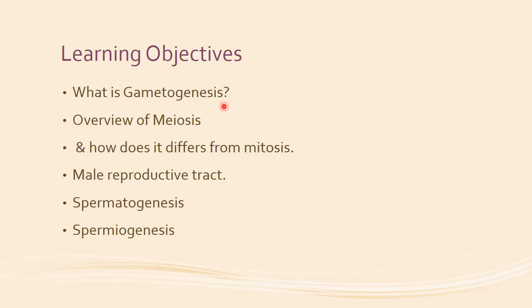In this, we'll discuss what is gametogenesis. We'll have an overview of meiosis and how it differs from mitosis. Then the organization of the male reproductive tract. Then what is the process of spermatogenesis and spermiogenesis.